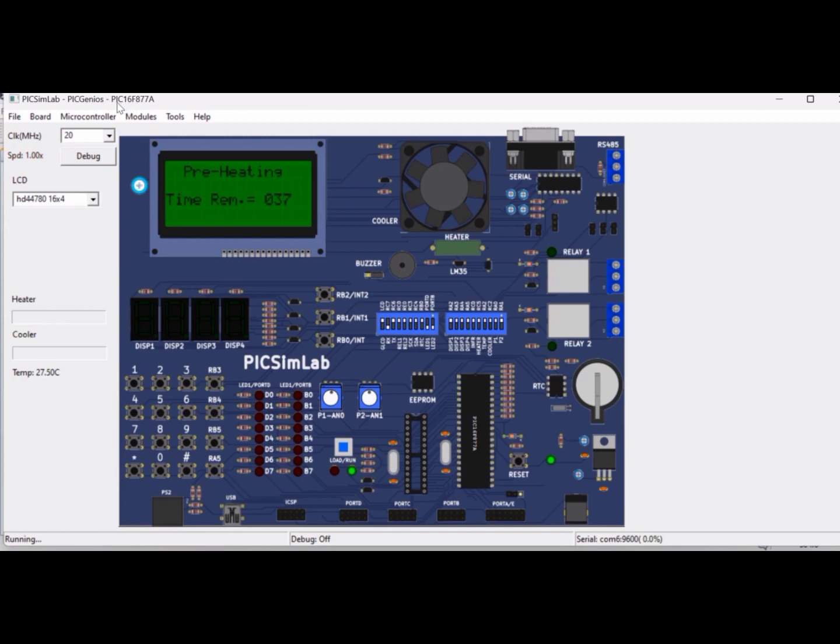Here we can see we are using PIC16F877, a microcontroller on the PIC Genius board. And the LCD we are using is 16 cross 4. Ten seconds left.